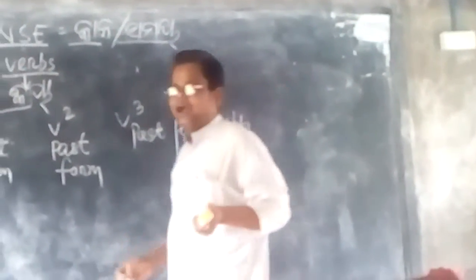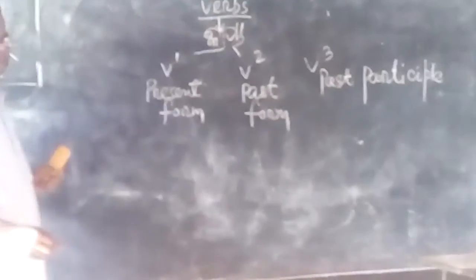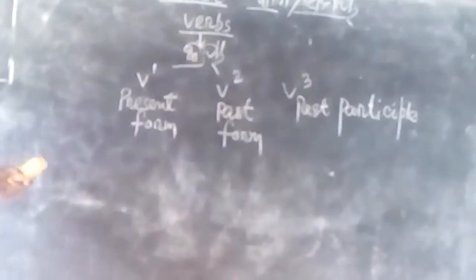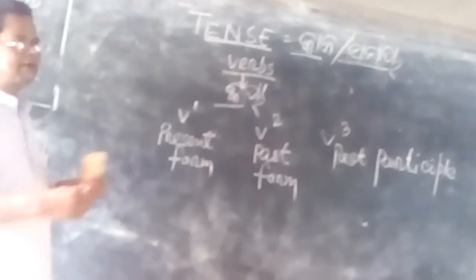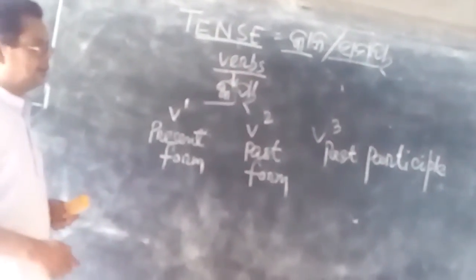Now I am giving you some example of verb. You can say go. Jiba. Jiba ka matlab jode chaliba buliba.